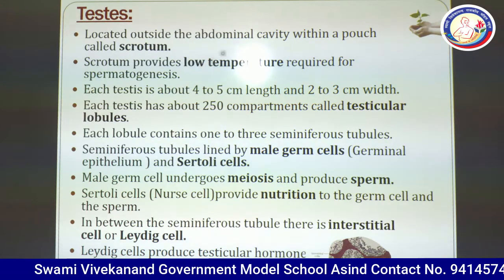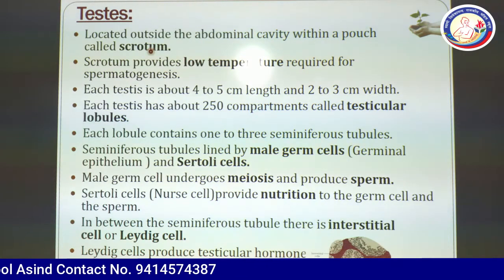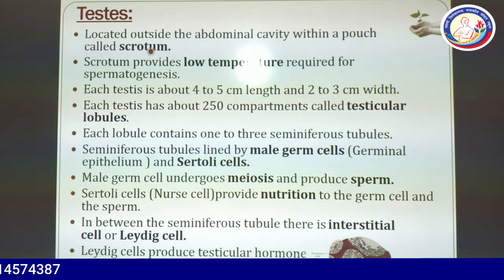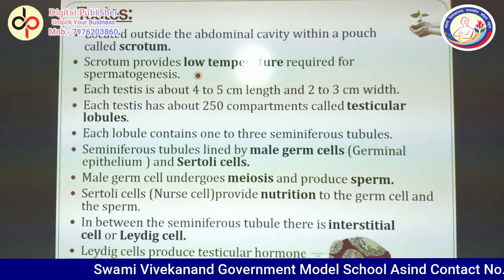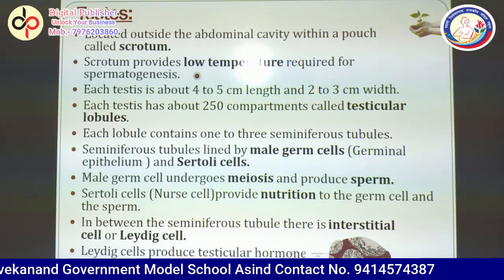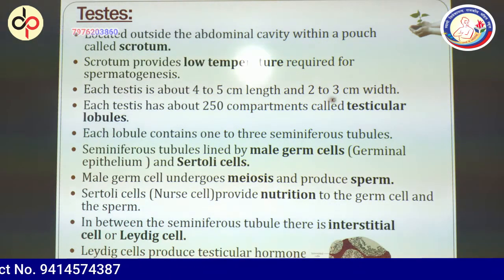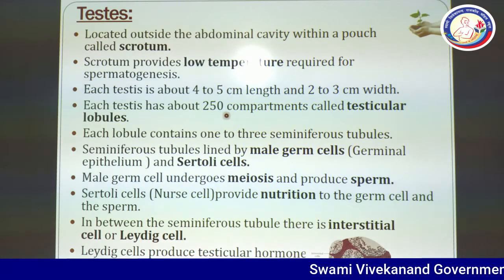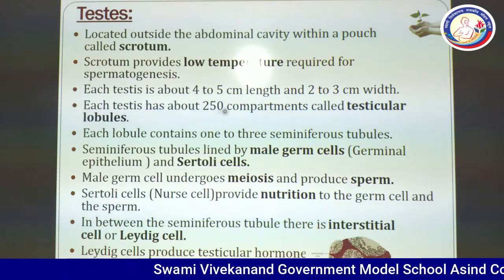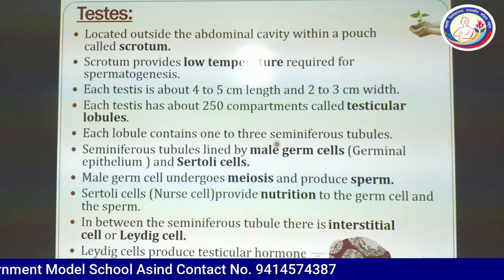Testis is located outside the abdominal cavity within a pouch called scrotum. It is made of skin with hairs. Scrotum provides the low temperature required for spermatogenesis because it is slightly away from the body. Each testis is about 4 to 5 centimeter in length and 2 to 3 centimeter in width. Each testis has about 250 compartments called testicular lobules. Each lobule contains 1 to 3 seminiferous tubules.